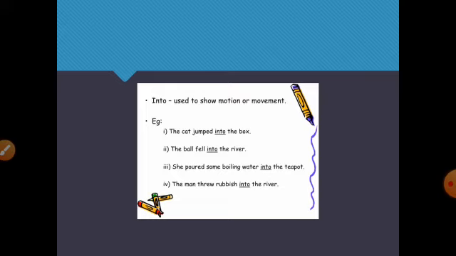When I say the cat is in the box, there is no movement, right? But in the sentence the cat jumped into the box, the cat is moving, so we use the preposition into here. The ball fell into the river, she poured some boiling water into the teapot, and the man threw rubbish into the river.